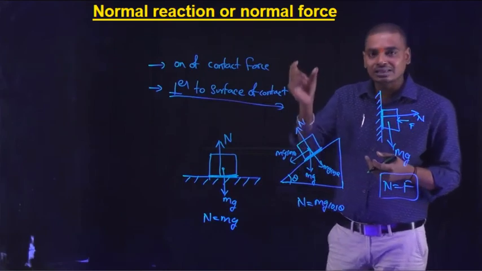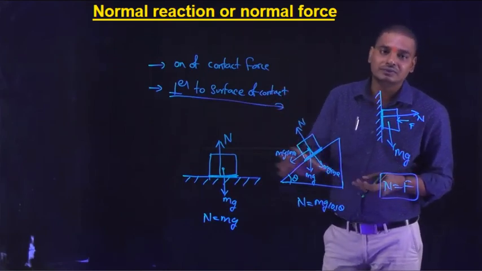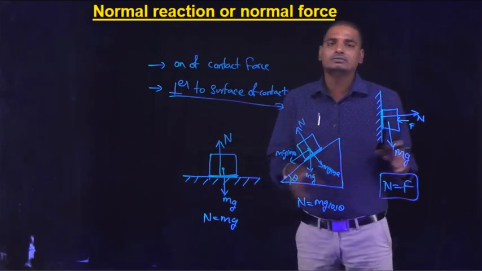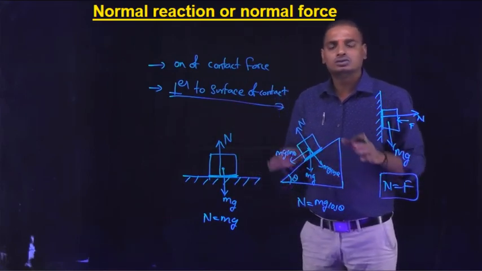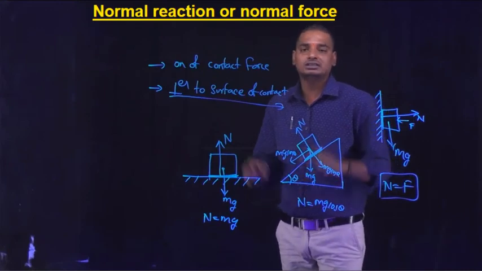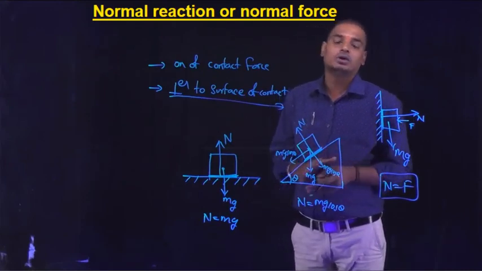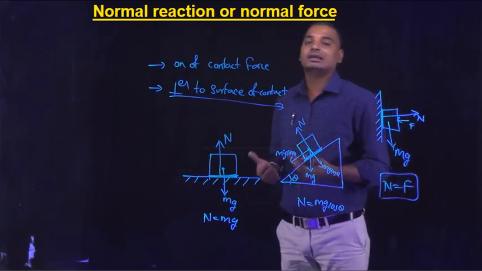Similarly, tension in a string placed in a lift. With all these examples and the free body diagram, which is a must to solve any problem in mechanics, how to draw the free body diagram will be covered in our next session.